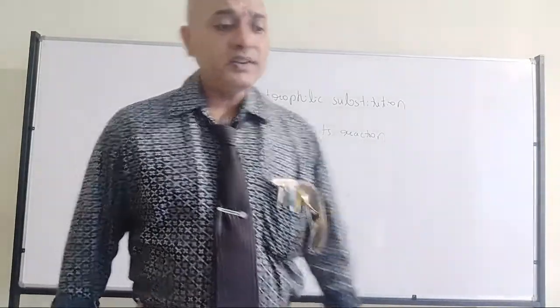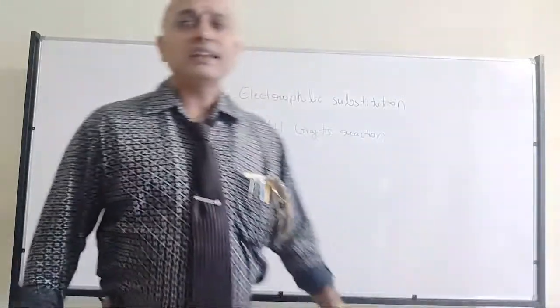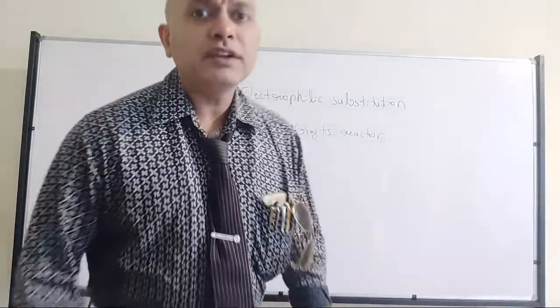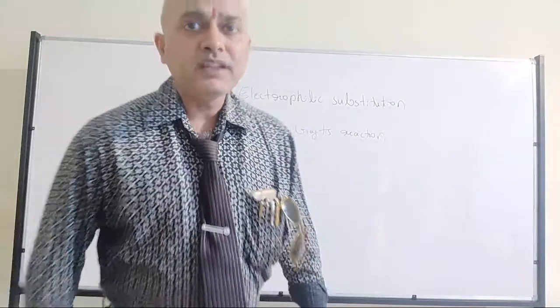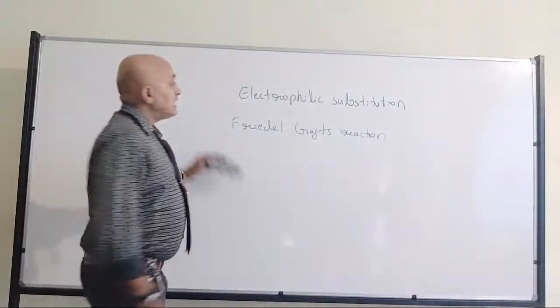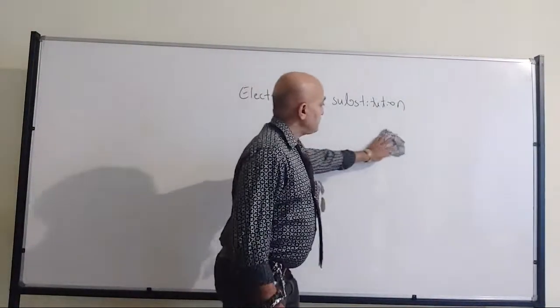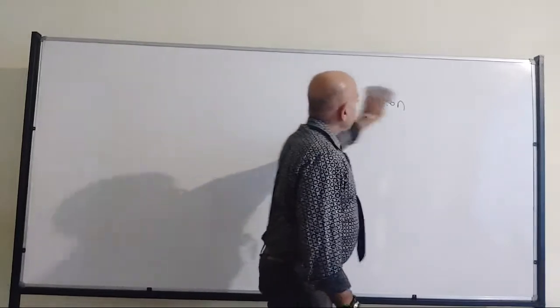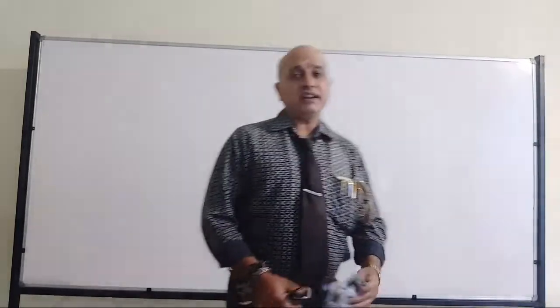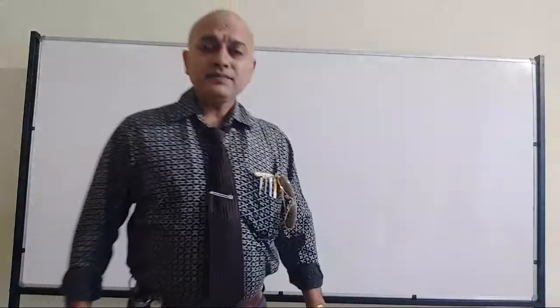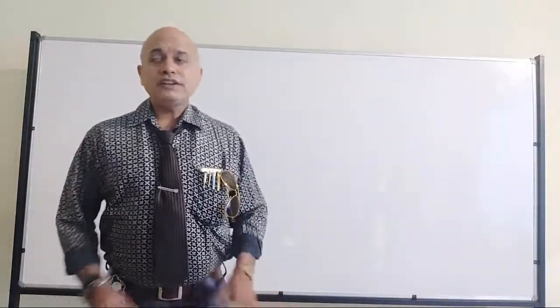Got my point? Or from nitrobenzene we can convert them into aniline. So that's where we have the acylation reaction with respect to aniline. As it is aniline, it's difficult to have the acylation. Fine? All of you have understood?